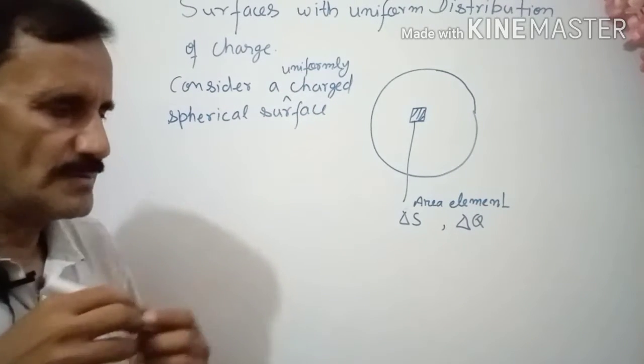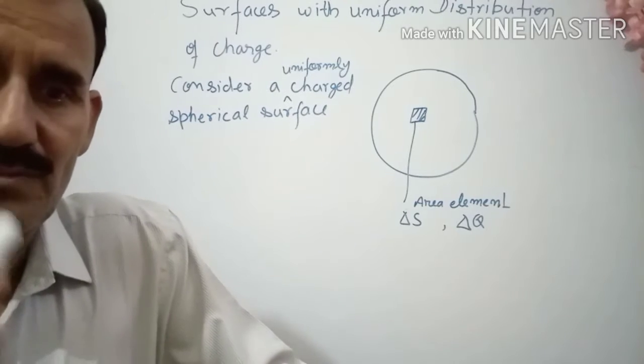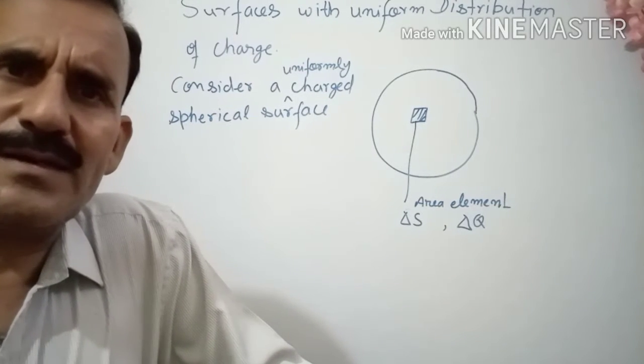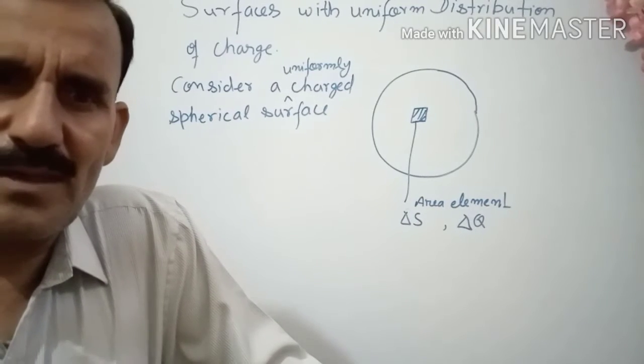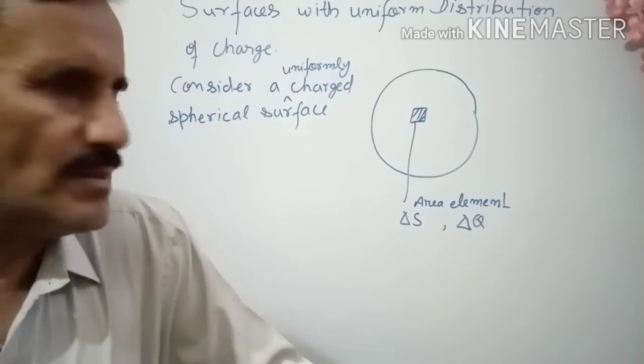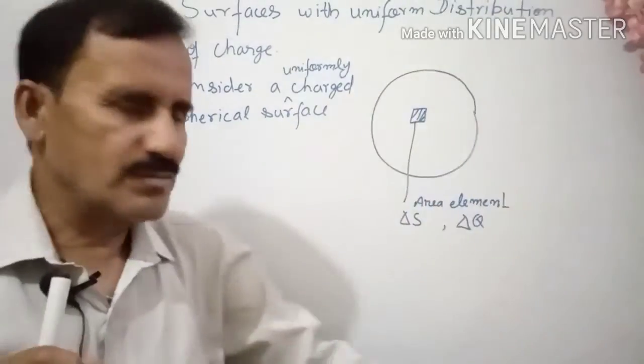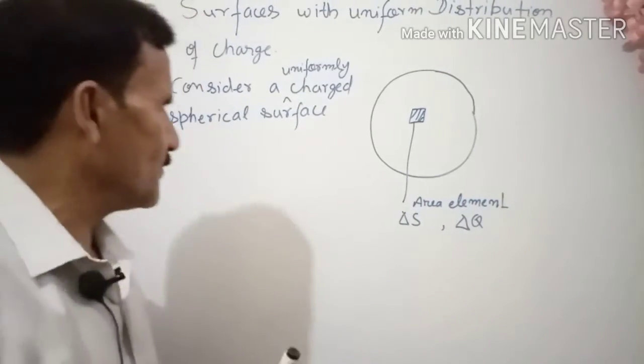Since charge is uniformly distributed, the potential at every point is the same. Here we don't need that concept, but you should note that this is also called an equipotential surface.